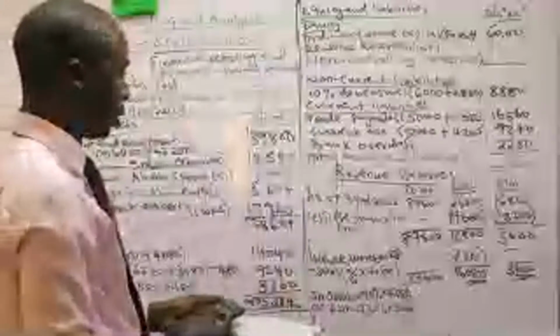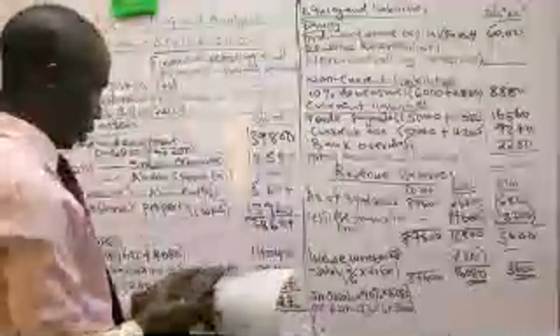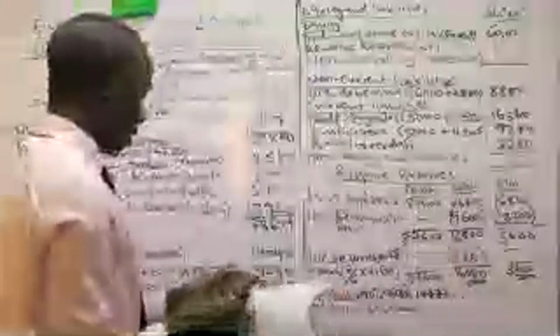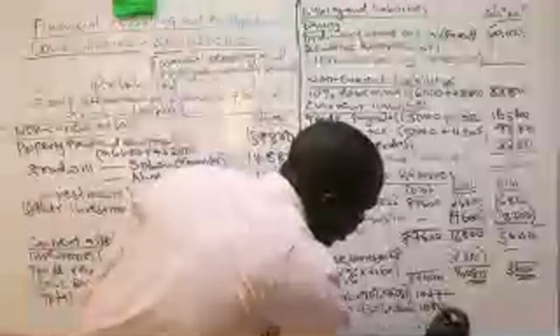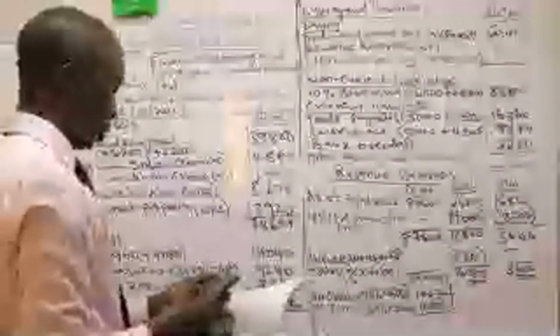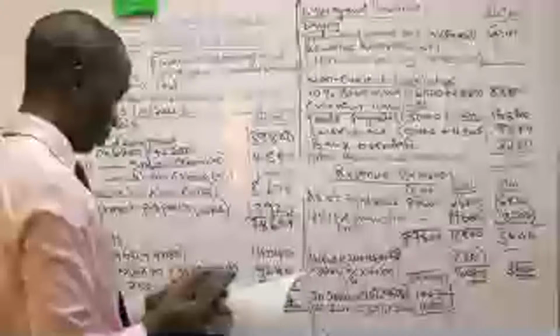That is what is supposed to be added to the profit of the parent. So here you will take 14,472 from Soro. Then from the other one, you will take 1080. So the total profit for the parent will be, you just add this.